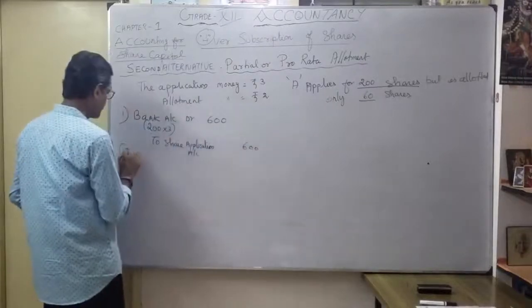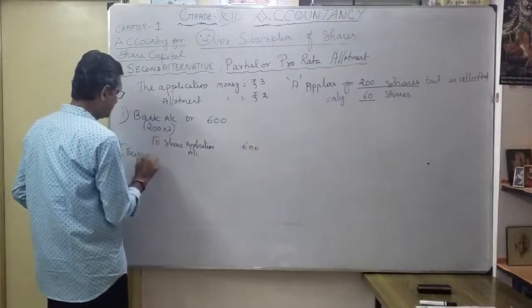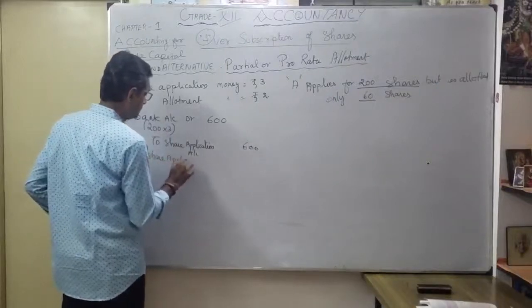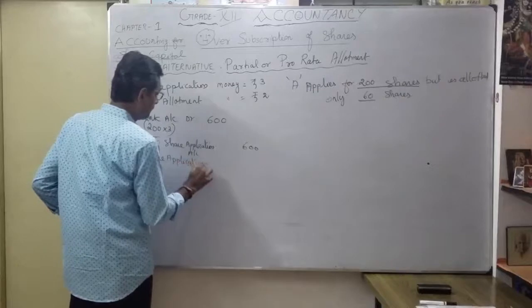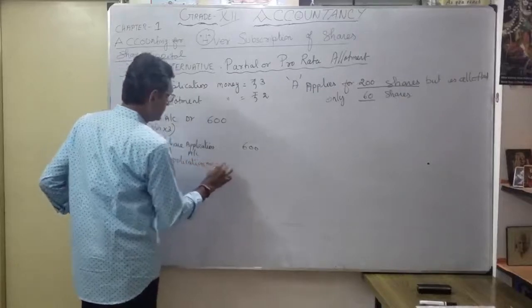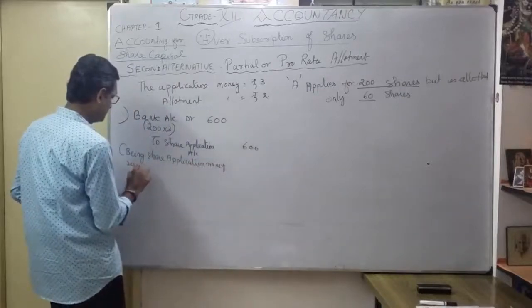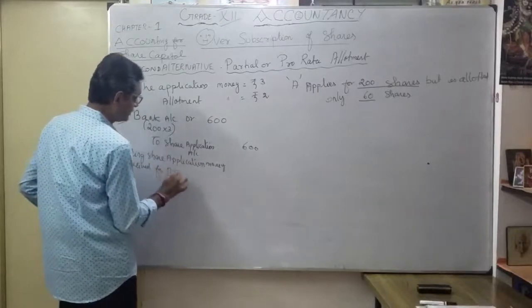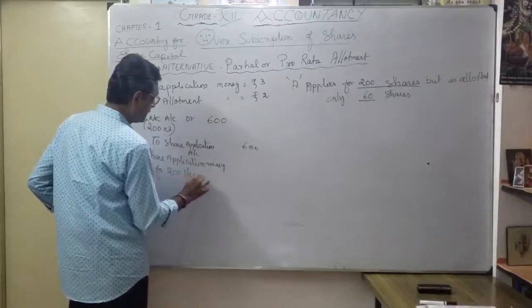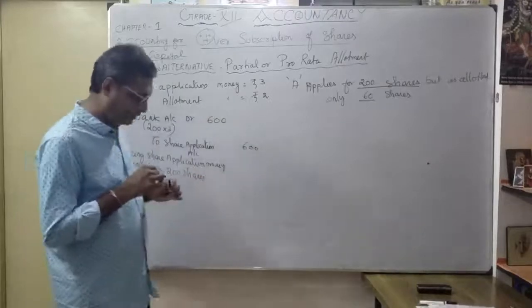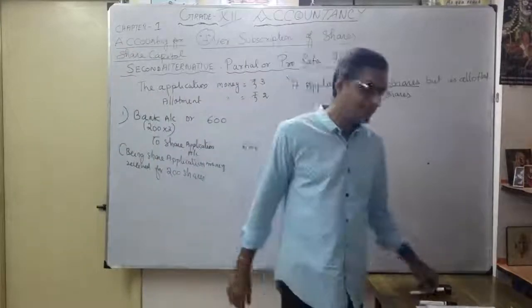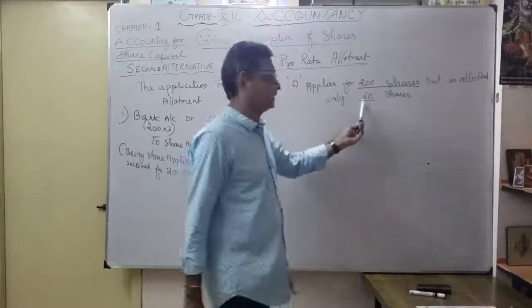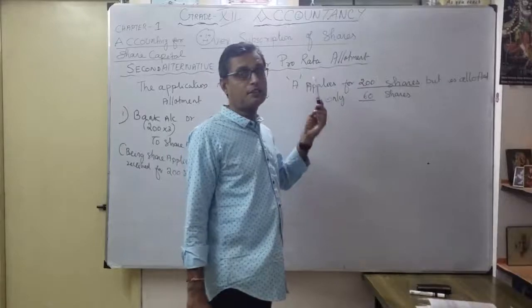Narration: being share application money received for 200 shares. Okay, this is as usual, we pass the entry. Whenever share application money is received, the particular shareholder, how much is allotted? Only 60. So, how much is going to be transferred to share capital?